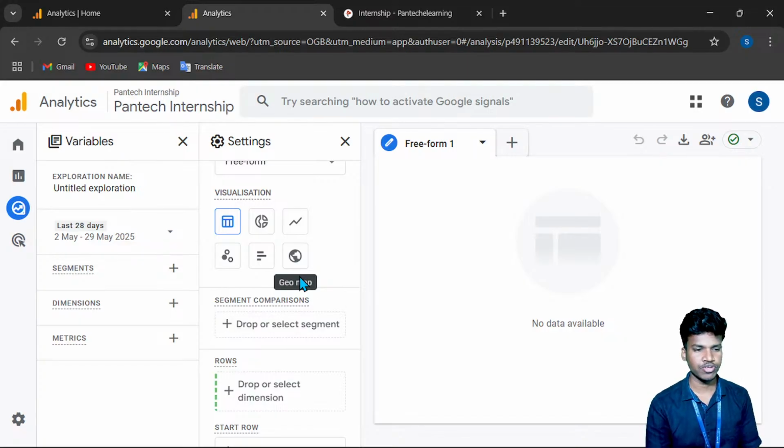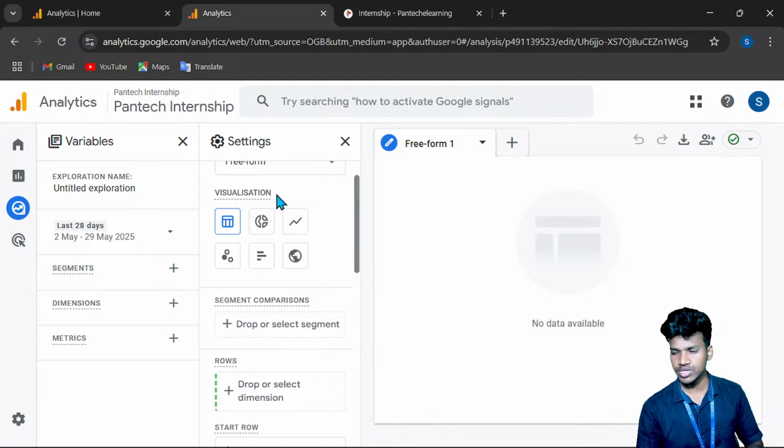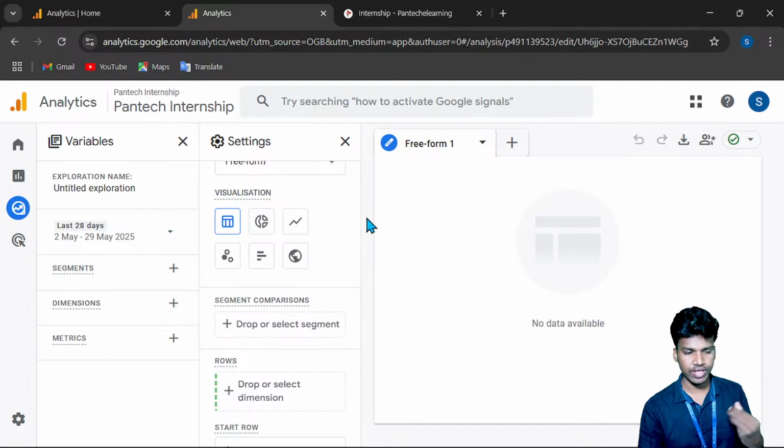So today I showed you an introduction to data analytics and how it works, what the benefits are, and the installation of Google Analytics. How can we install this kind of thing? In the upcoming session we will see examples for each and everything. With the Google Analytics tool, we can also take our website data. I will try to show you this kind of thing.